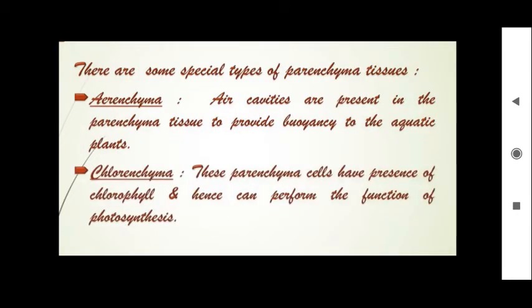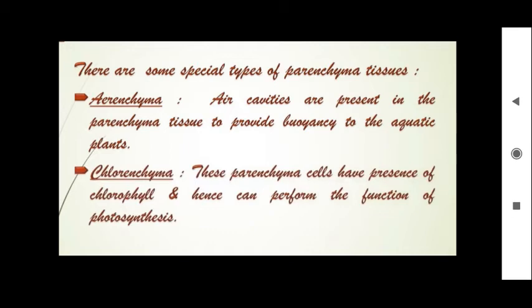Under this parenchyma you have another two types. If these parenchyma cells consist of intercellular spaces, and if those intercellular spaces are filled by air, then it is called aerenchyma. If the same intercellular spaces are covered with chlorophyll, then it is called chlorenchyma. The aerenchyma tissues will be present in all aquatic plants.